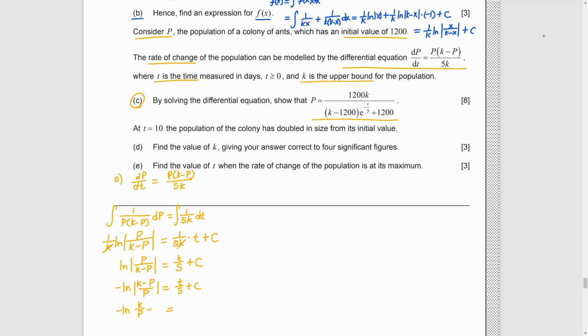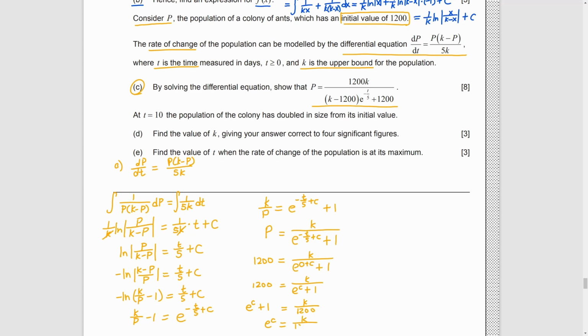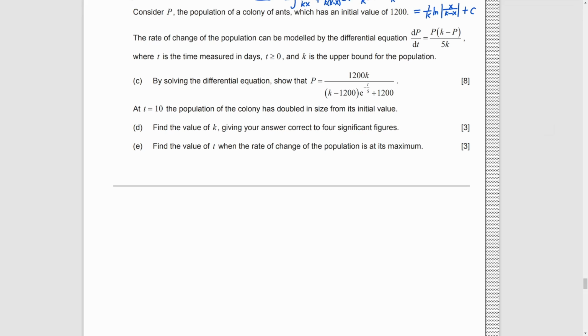After we find the expression of p with a constant term c, just remember the initial value of p is 1200. So, we can put t equals 0 and p equals 1200 into the equation. Finally, we get c. Without careless mistake, we can find the answer for sure. At time t, p is the double of the initial value.